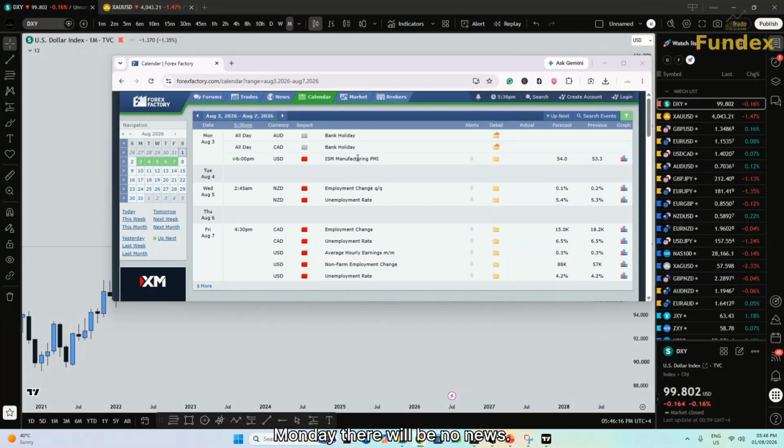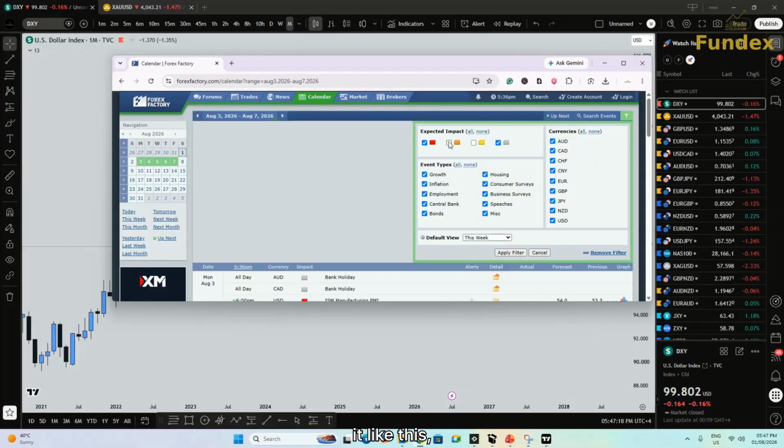Monday, there will be no news. The market will be closed during Asia session and during Canadian market, but the market will be open during the New York session. And then Tuesday, there will be no major news. Wednesday, there will be news announcement during Asia session for the Kiwi, and Thursday the market will not be expecting any news. It might be medium impact news, which you can check it like this.